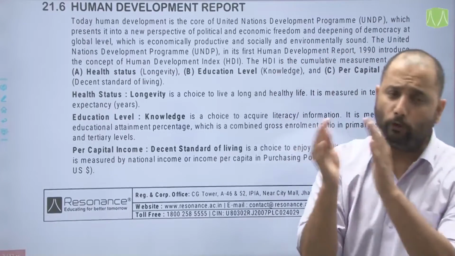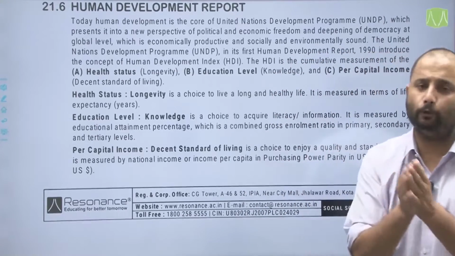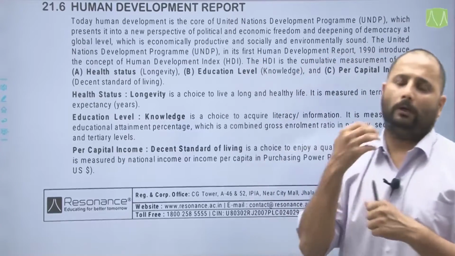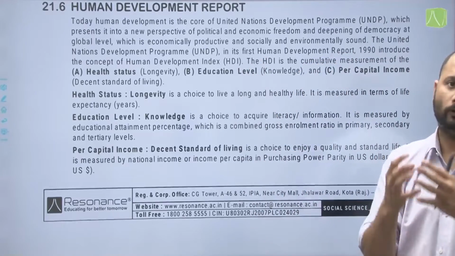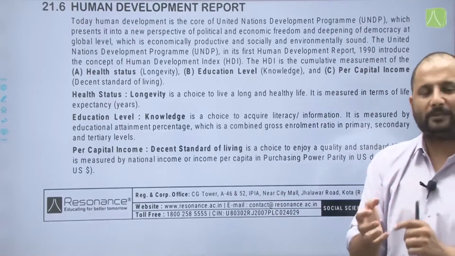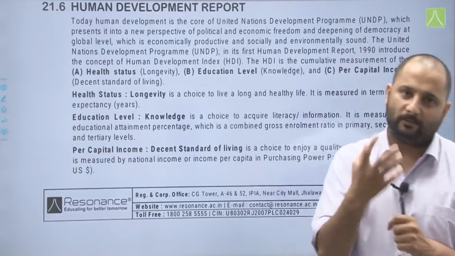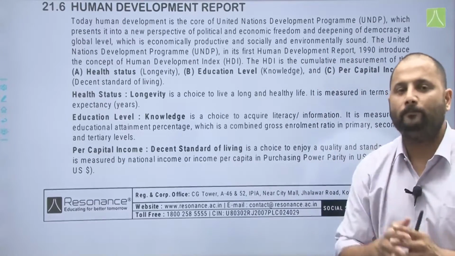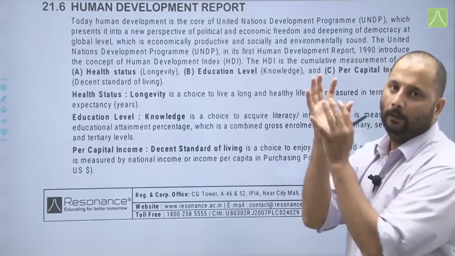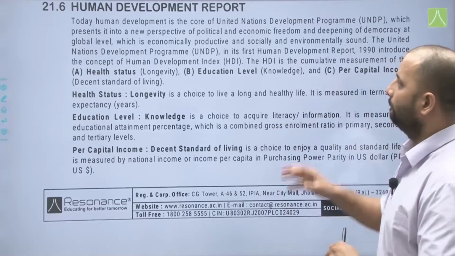Now the human development report is published by UNDP, United Nations Development Program. This report has three ingredients basically, or three attributes which are part of this report. First is, as we studied, the per capita income. Second is the life expectancy, and third is education level or literacy levels. Now, all these three aspects are considered while making this report.